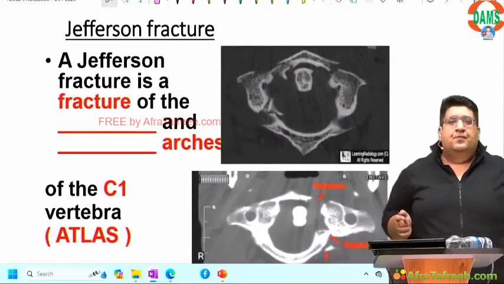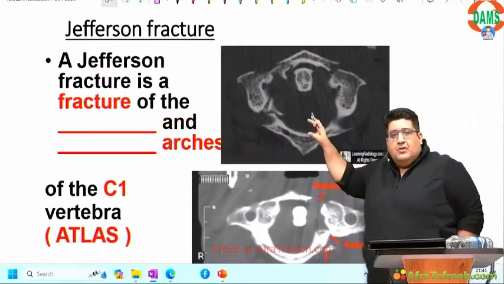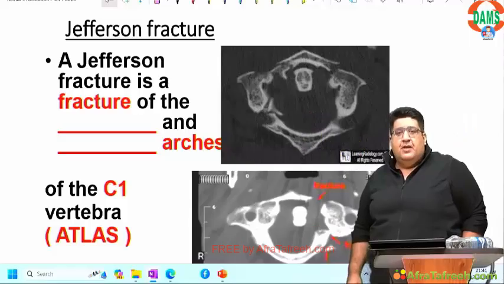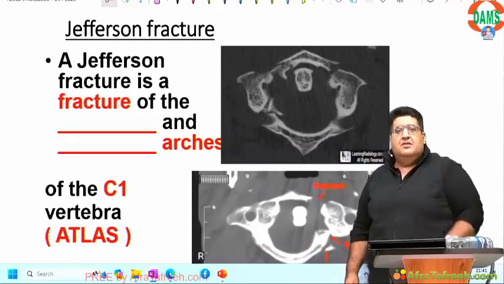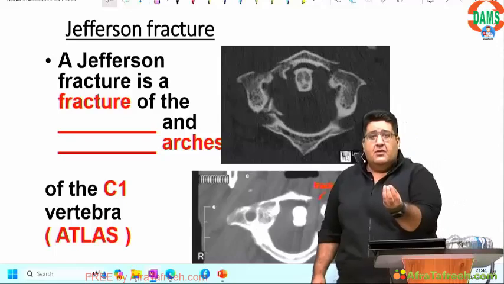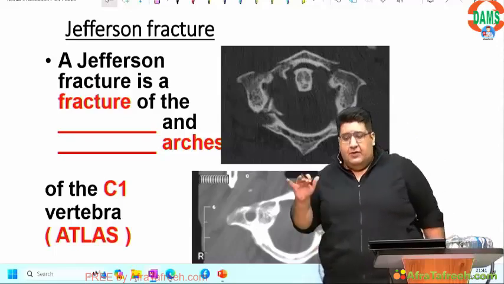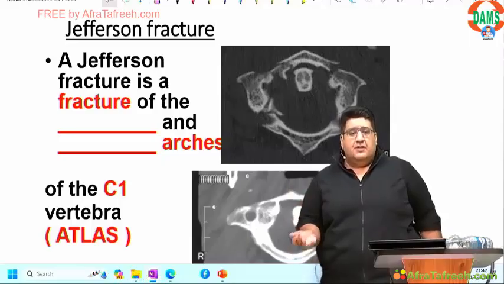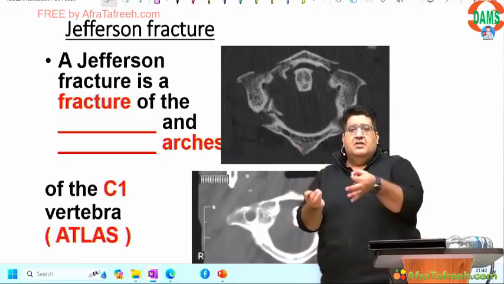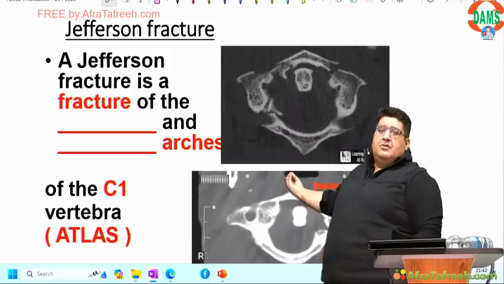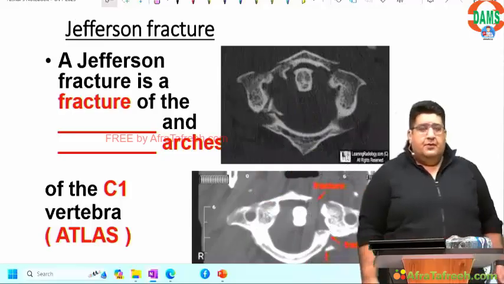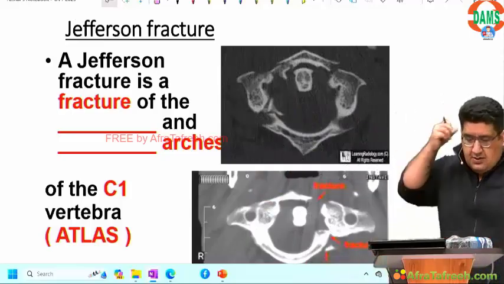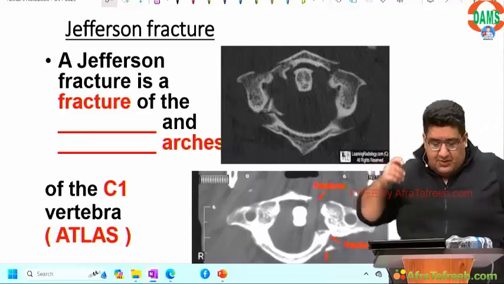Jefferson fracture. So Jefferson fracture is a fracture of the C1 atlas, basically involving the ring of C1. Read it, well done. It is a kind of a burst fracture. Why? When you fall from height, body weight goes down, ground direction force goes up, it reaches up to C1. C1 has a ring. I'm sure you can see the ring. So it goes up, enters into the ring, and C1 bursts like a firecracker. C1 has got a burst fracture.